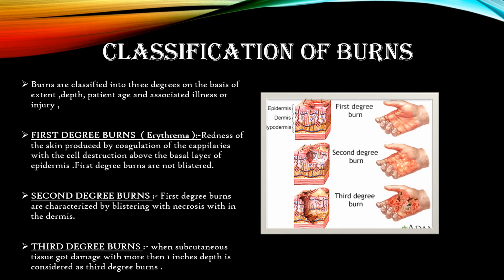Now friends, what is the classification of burns? Burns are classified into three degrees: first degree, second degree, and third degree burns. First degree burns are very minor burns in which only the skin gets red, and they heal by themselves. Second degree burns happen when blisters form in the skin. And third degree burns are those which go to a depth of 1 inch in the skin.